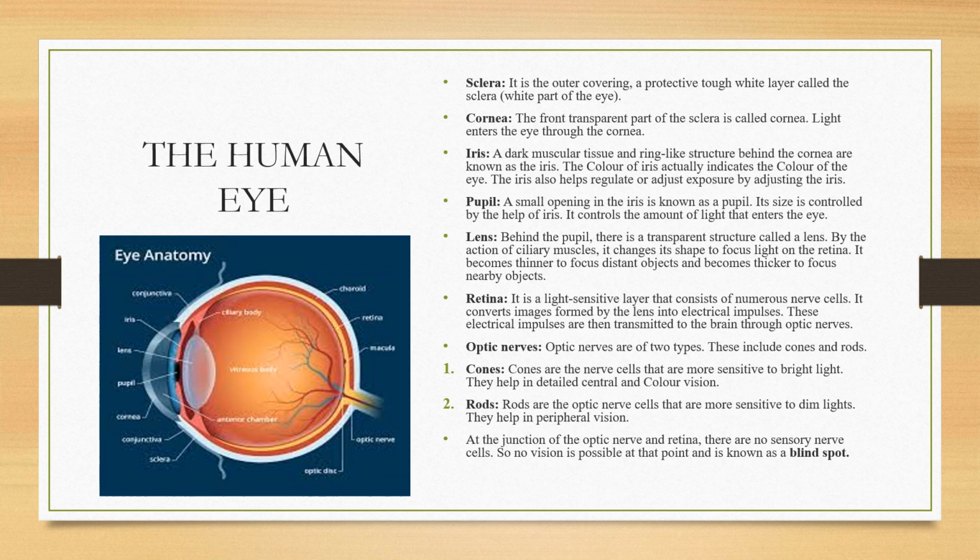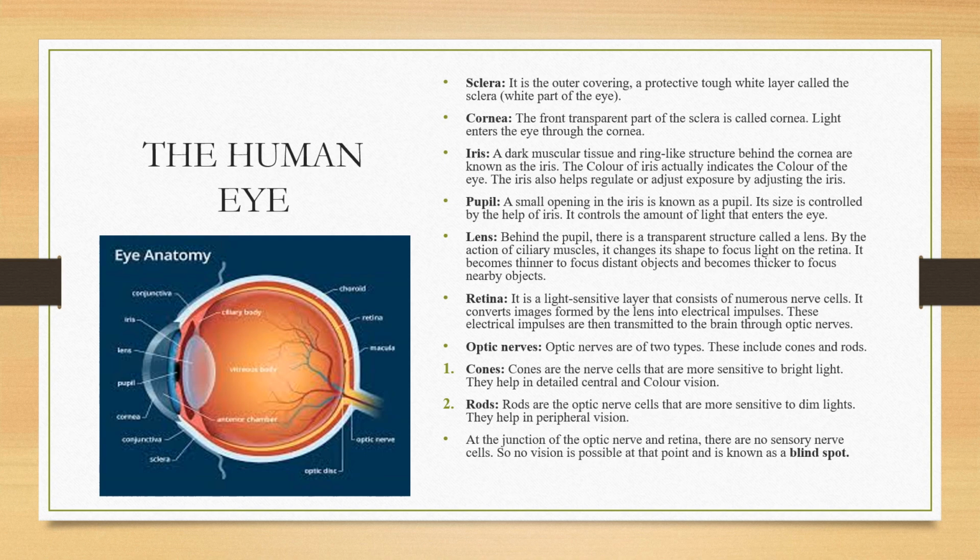Pupil: a small opening in the iris is known as the pupil. Its size is controlled with the help of the iris. It controls the amount of light that enters the eye. You might have all experienced it. If you are coming from a sunny day inside the home, you will take a little time to see what is there inside the home, because that is the time required for the pupil to adjust.